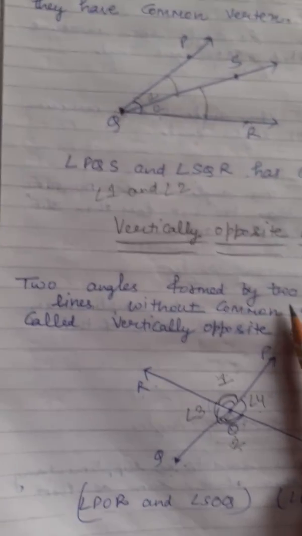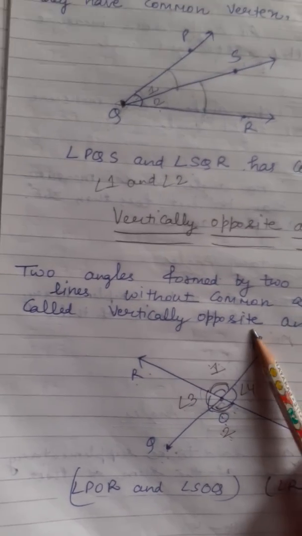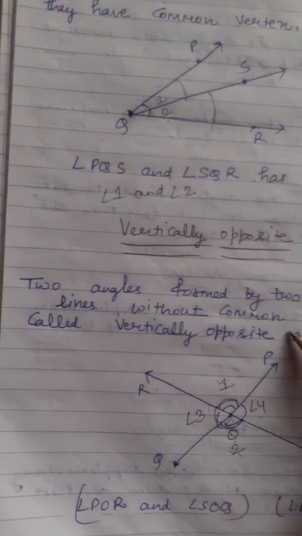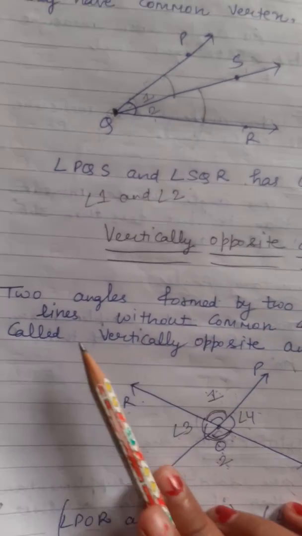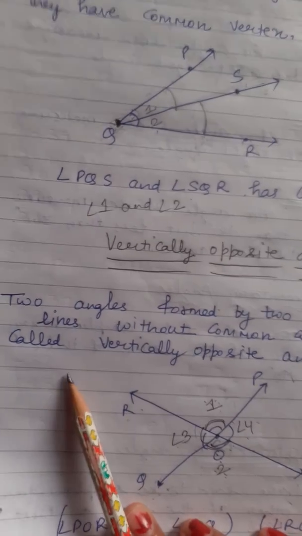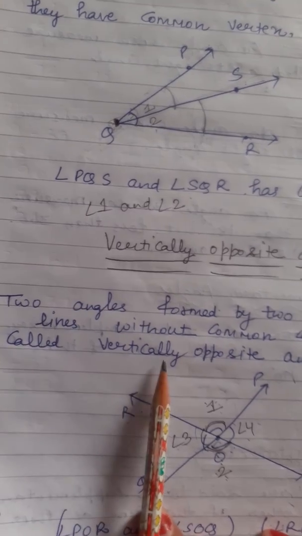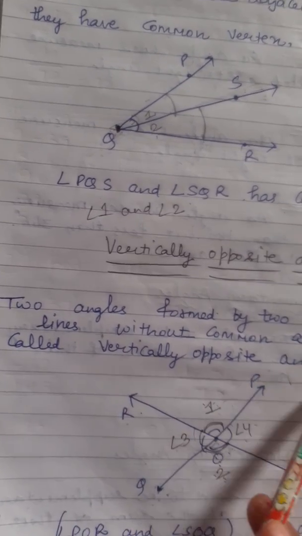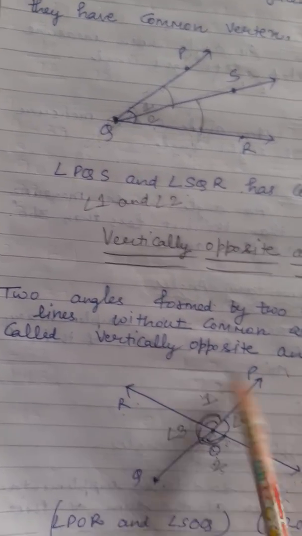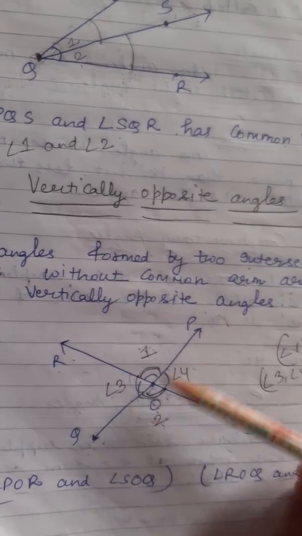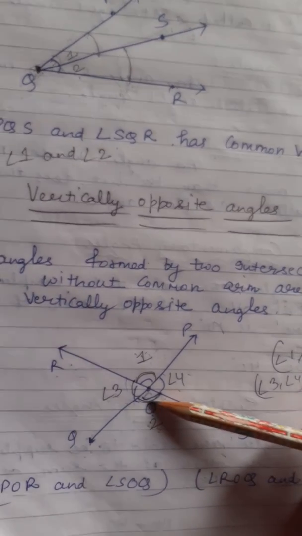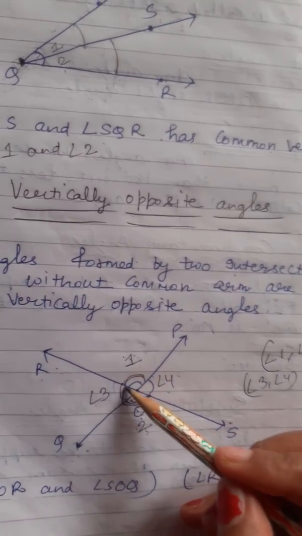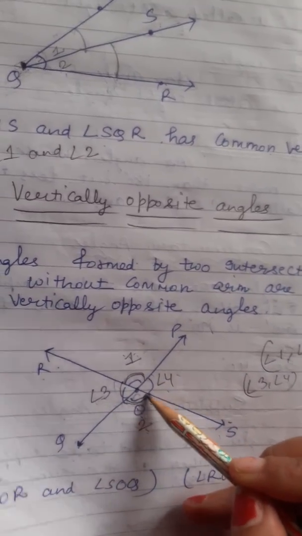Now let us see vertically opposite angles. Vertically opposite angles means the ones directly opposite, like the neighbors who live right in front of your house. Two angles formed by two intersecting lines without a common arm are called vertically opposite angles. So this is one arm PQ, this is the other arm SR. Both are meeting at point O. So this is one angle, this is the other angle.